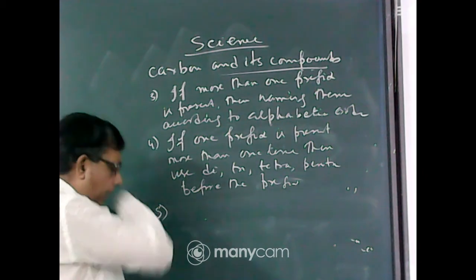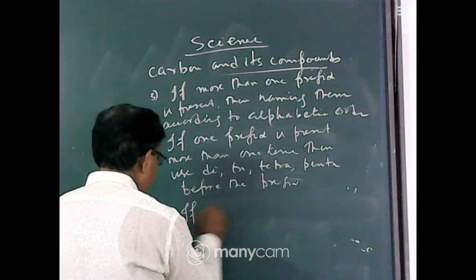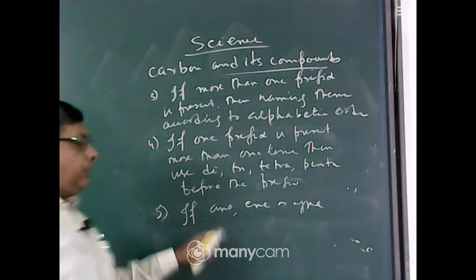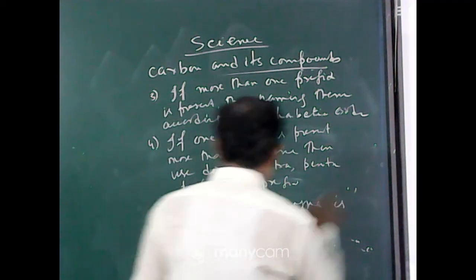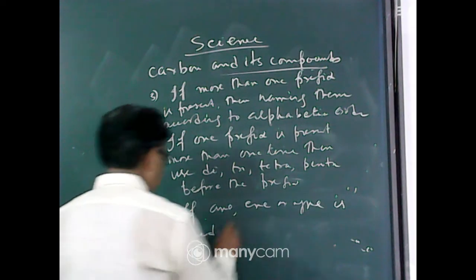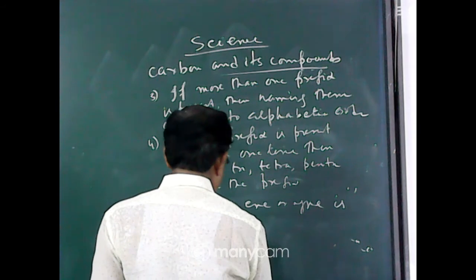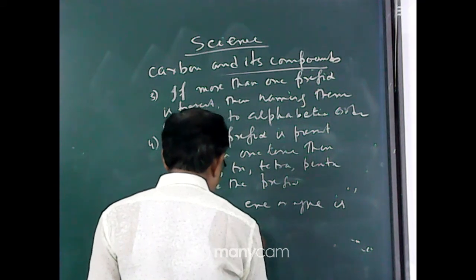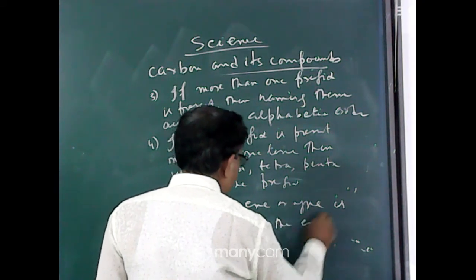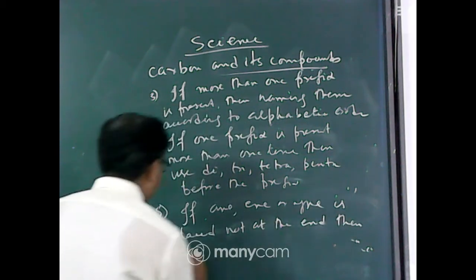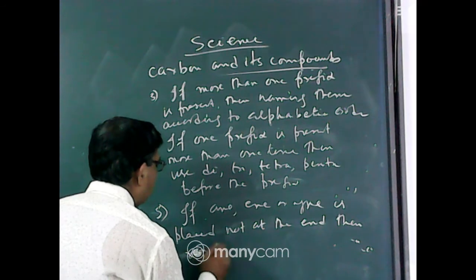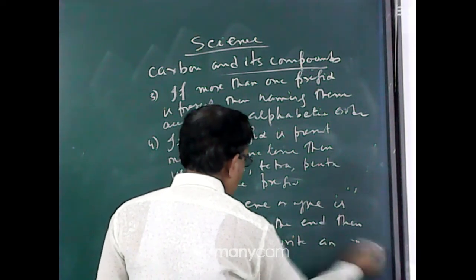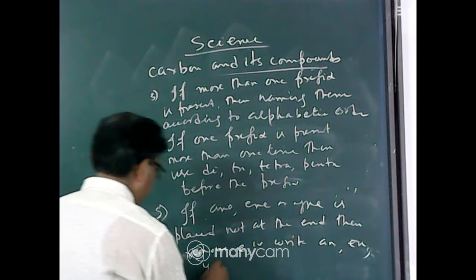And the last rule, number 5: if an, en, or yn, that is single bond, double bond, triple bond, is placed in the middle, not at the end, then omit the last e, that is, write an, en, or yn.